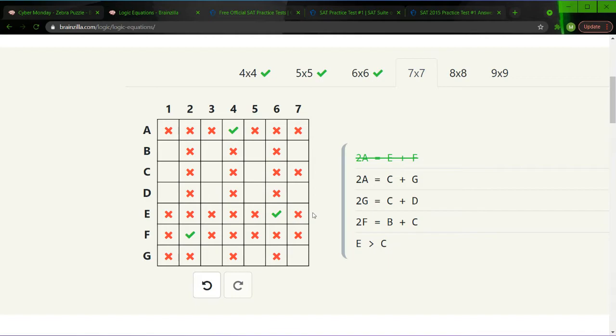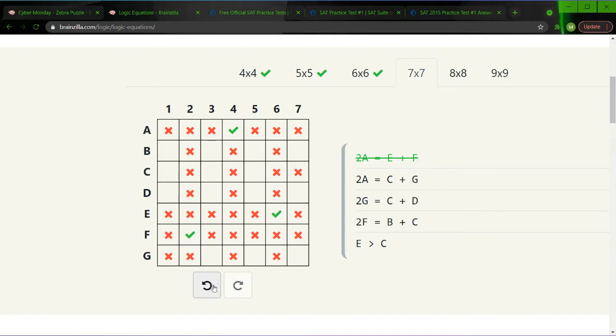Right. So let's start with 2f is equal to b plus c. 2f is equal to b plus c. Oh, wait, what? 2 times f, 4, is equal to b plus c, in which case c and b are 1 and 3 respectively, technically speaking. And I guess this is throwing a wrench to our plans, a small wrench. Actually, no, this actually proves that we're right.